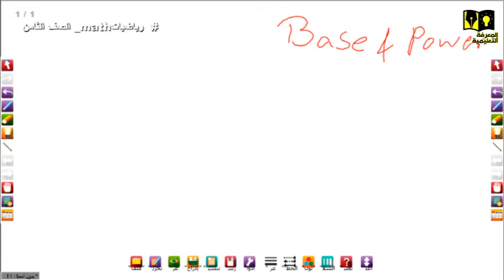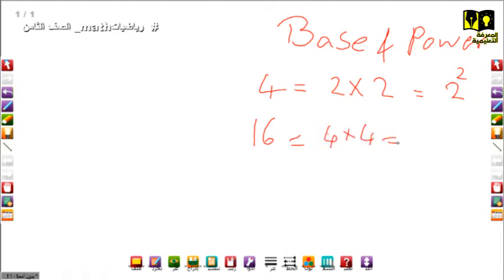For example, we have 4. 4 is 2 times itself, so it is 2 squared, or 2 raised to the power 2. If we write 16, it's 4 times 4. That means 2 to the power 2 times 2 to the power 2. 2 squared, 2 squared. How many 2s are there? There are 4. So 2 to the power 4.